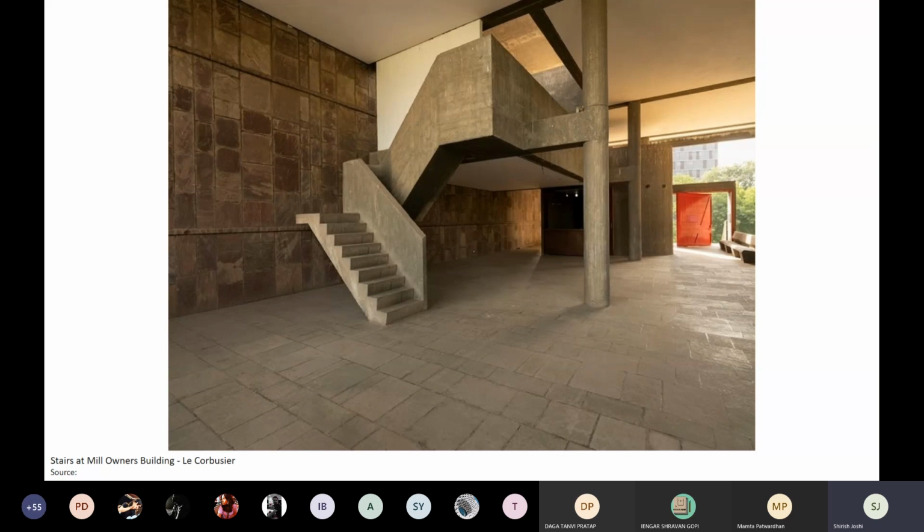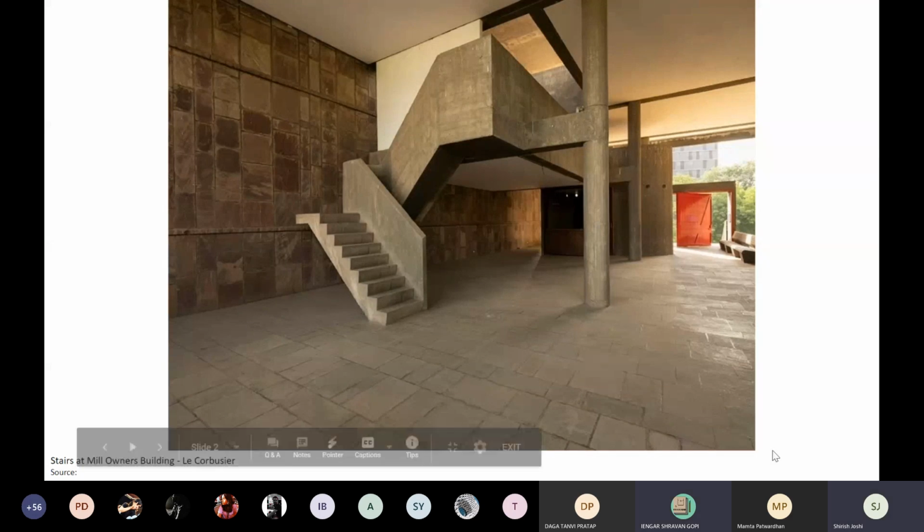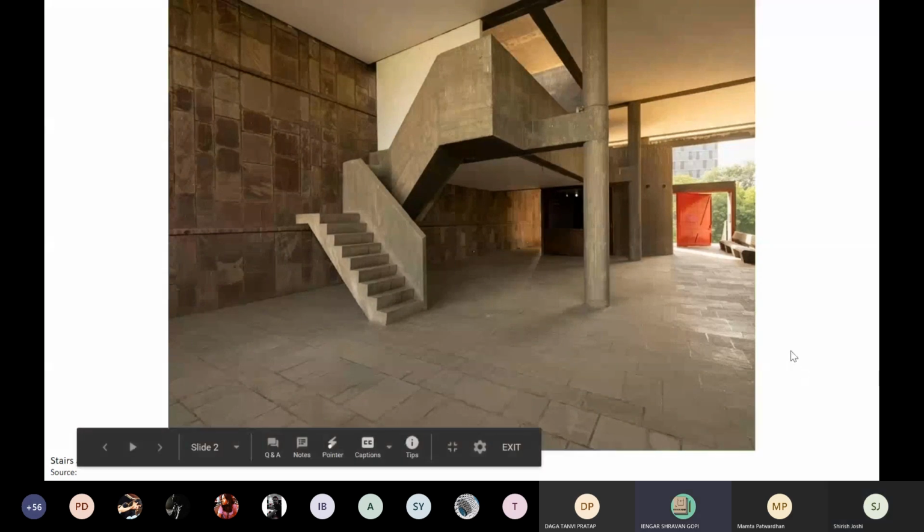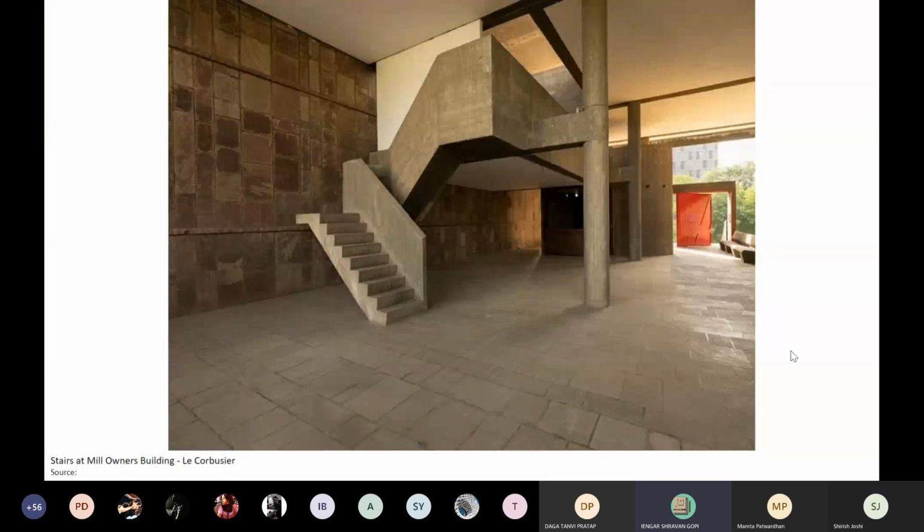I want you guys to look at this staircase, and can somebody tell me where is the center of gravity of this staircase? Where is the CG? Right at the top. Because it seems like the most.